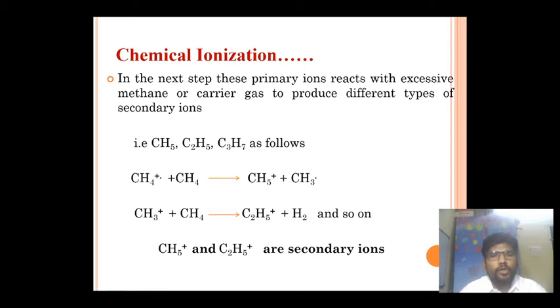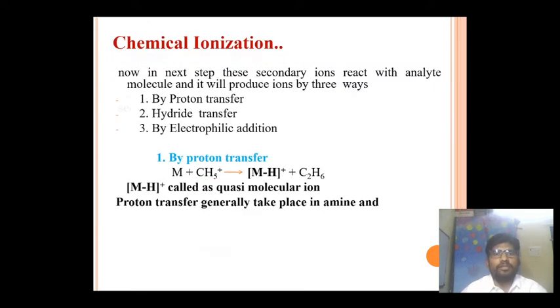So CH5 plus and C2H5 plus are nothing but secondary ions. And finally, these secondary ions react with our analyte or sample to produce ionization in three ways. The first way is by proton transfer, the second way is hydride transfer, and the third one is by electrophilic addition. We'll see them one by one.